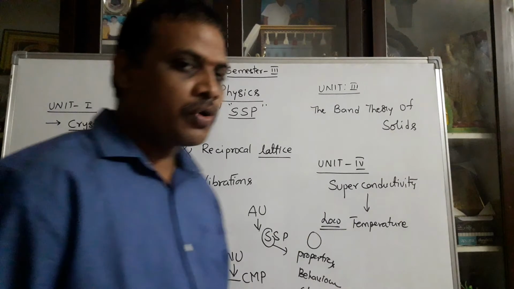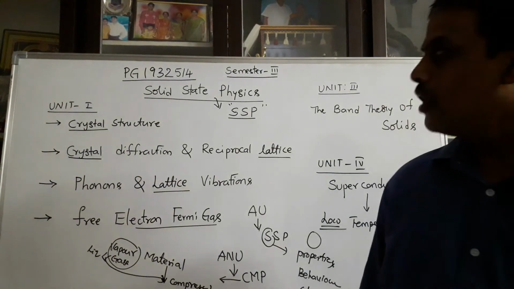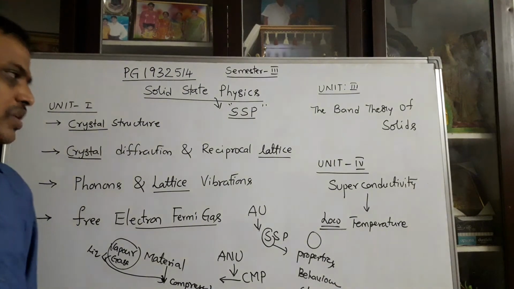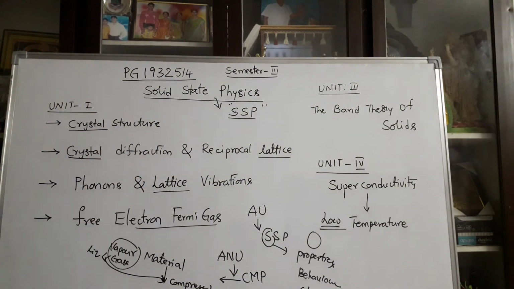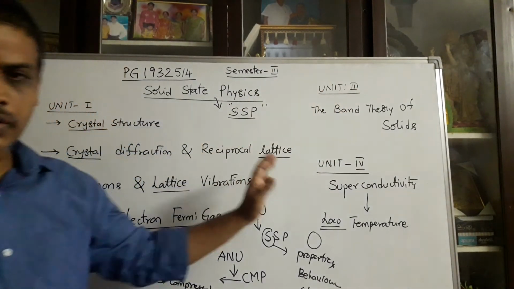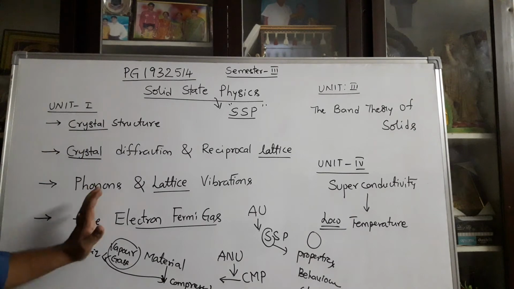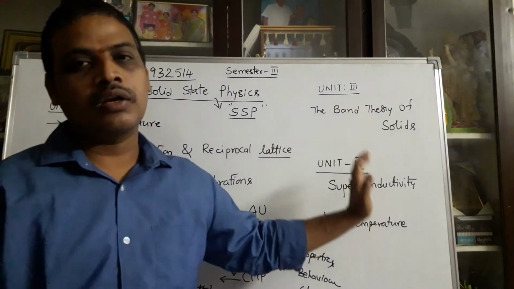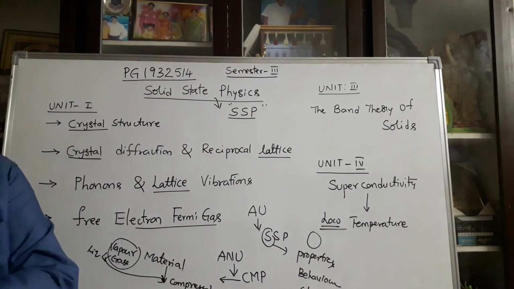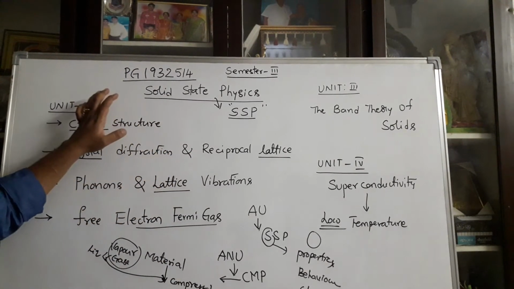So from the Nagarjuna University point of view, their specialization paper is condensed matter physics. From the Andhra University point of view, our specialization paper is solid state physics. Based on solid state physics, different units can be explained in this semester. Particularly in semester number 3, there are mainly 3 units: Unit 1, Unit 3 and Unit 4. Out of the 3 units, the largest and most important is Unit number 1. If this unit is learned clearly, you can easily go through the band theory of solids and superconductivity. So mainly you can clearly explain unit number 1.